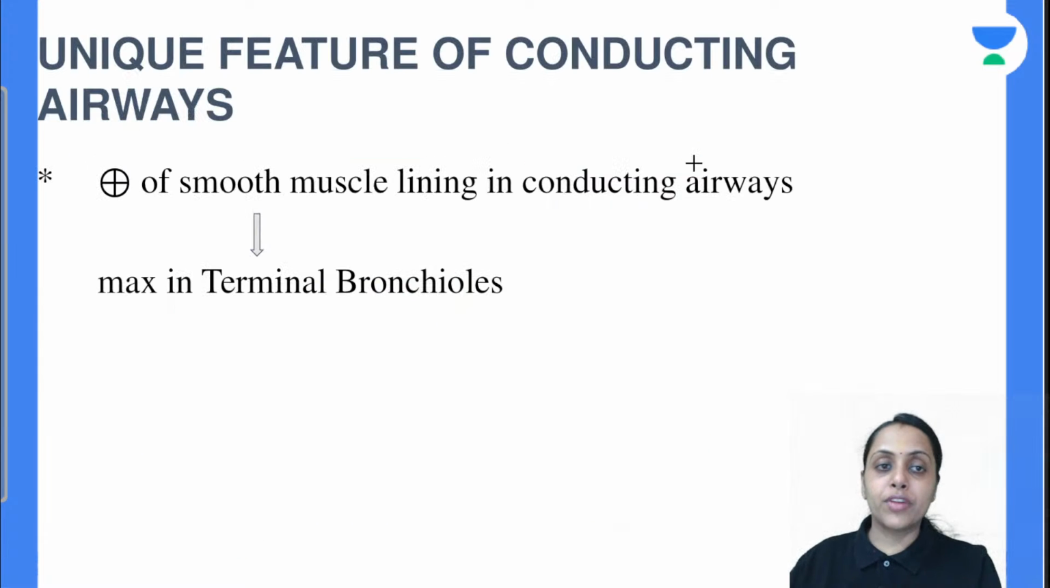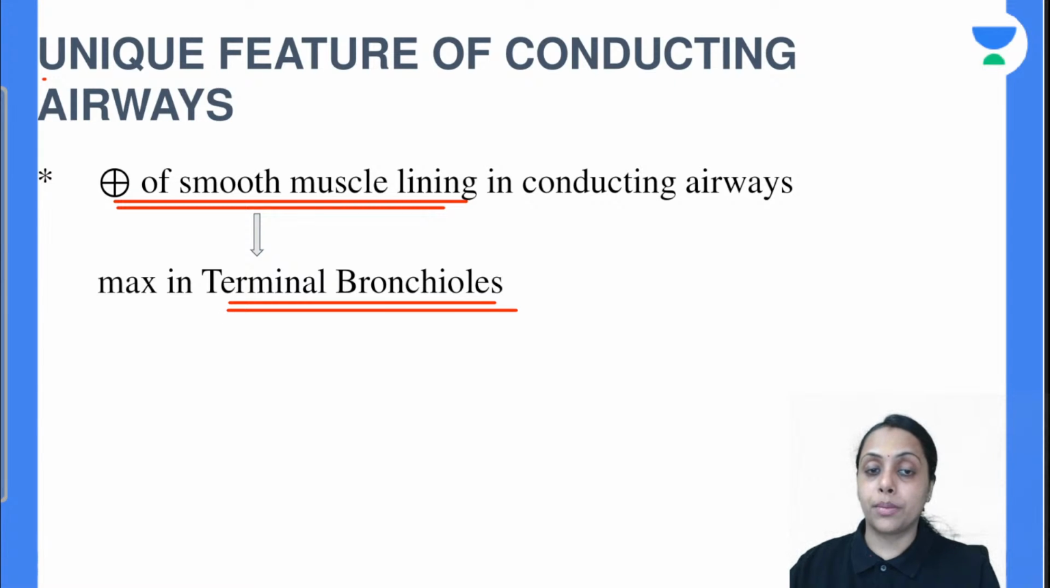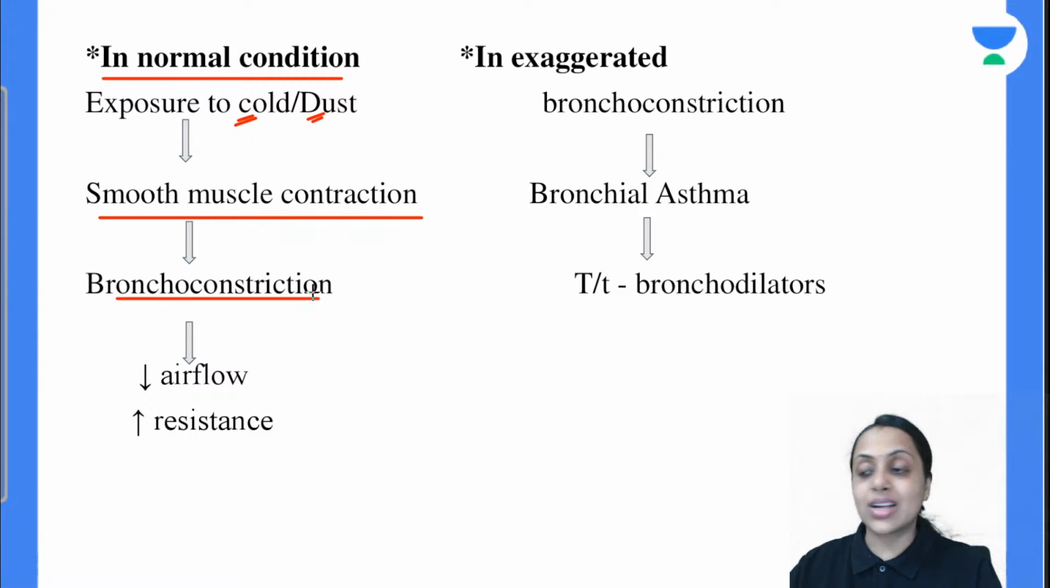Is this clear? Moving further to the next unique feature of our conducting airway is presence of smooth muscle lining in our conducting airway. And this smooth muscle lining is maximum in terminal bronchioles. Do you remember this point is important? So moving further, what happened during normal condition क्या होगा अगर due to exposure of cold and dust, this conducting airway smooth muscle undergoes contraction, and that is going to lead to bronchoconstriction, जिसकी वजह से क्या होगा air flow decrease होगा, air flow resistance is going to increase.